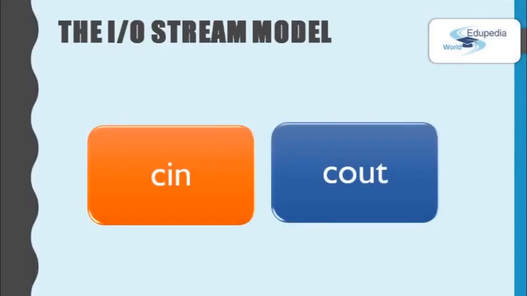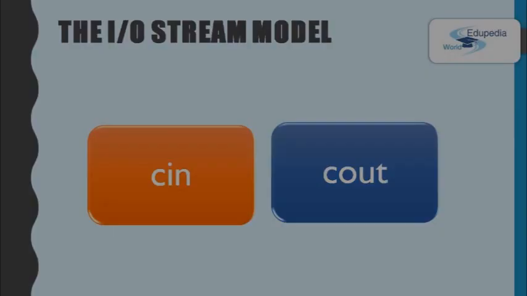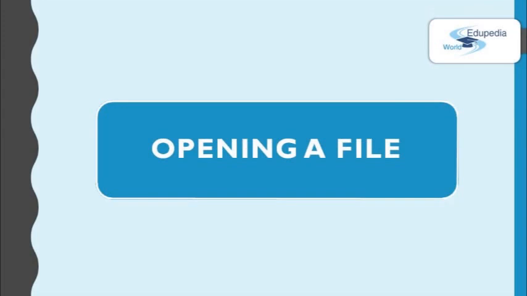We already know the basics of reading and writing because the output stream attached to a file behaves exactly as cout for what we have done so far. The input stream attached to a file behaves exactly as cin for what we have done so far. So I hope the things we are trying to do in the next few minutes would not be much difficult for you. Okay, now we are trying to learn how to open a file.